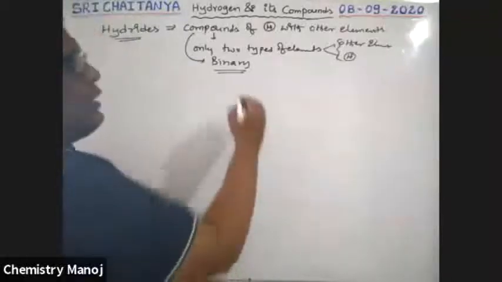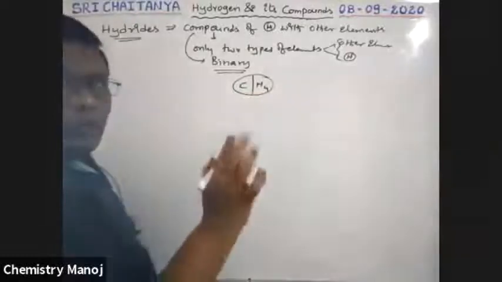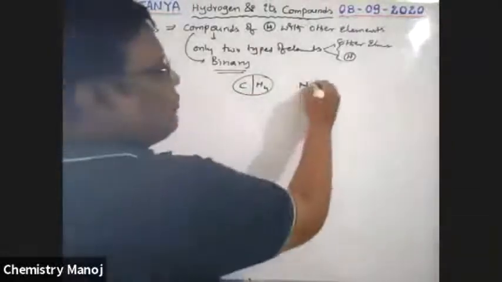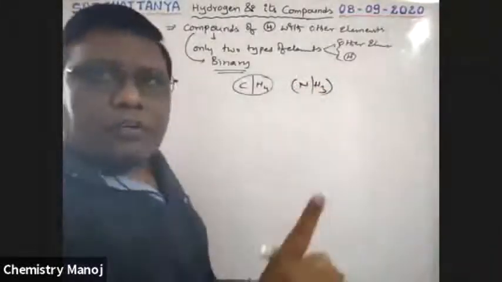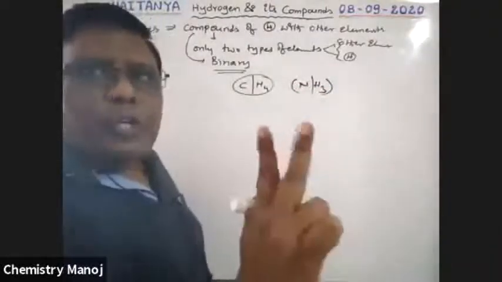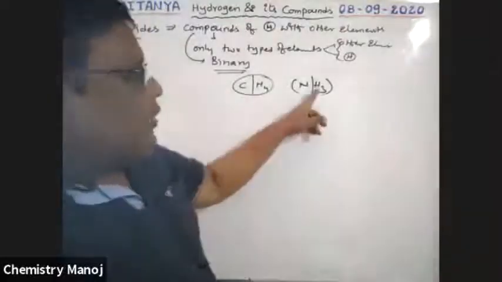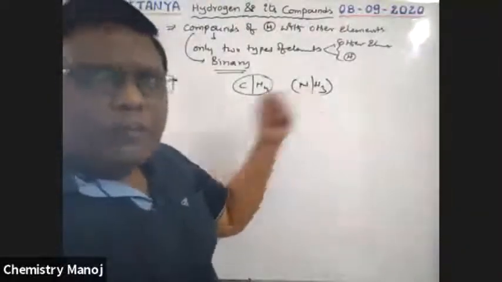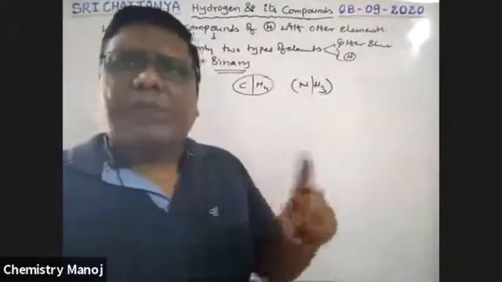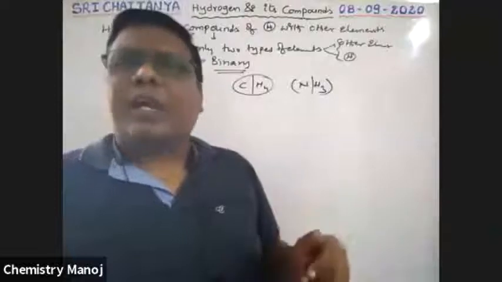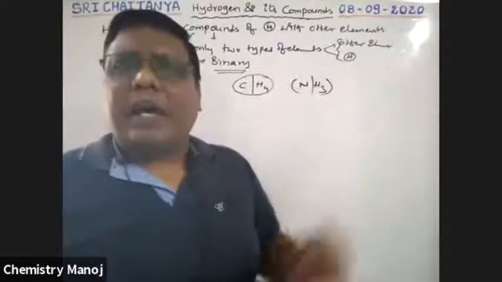For example, carbon combined with hydrogen, CH4. Here, carbon and hydrogen are there. Only two types of elements. Nitrogen combines with hydrogen, that gives NH3. Only two types of elements, nitrogen and hydrogen. That means a compound having only two types of elements is called a binary compound. Hydrogen with other elements, whatever they may be, all those compounds have only two types of elements. All those are binary compounds. Binary compounds of hydrogen with other elements are called hydrides.